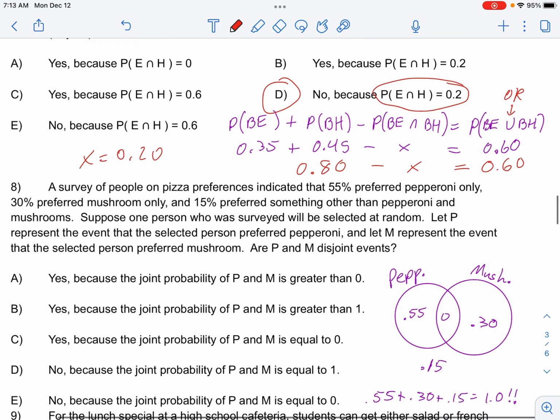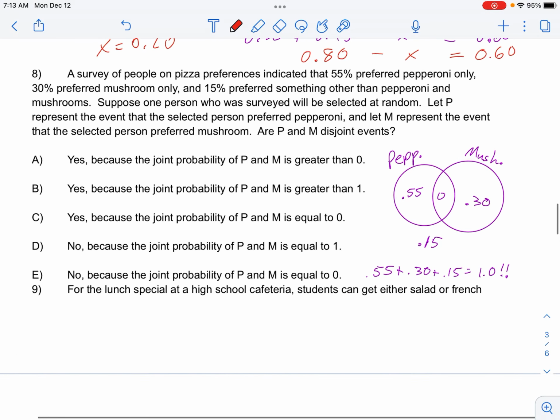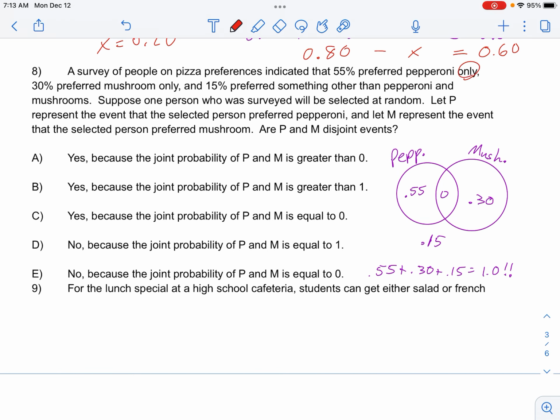at the same time. Pepperoni and mushroom pizza, the word you got to pay attention to is only. So these numbers here are the only, they're not in the middle. Then it said the 15%, they don't like either one, they're on the outside. When you add all of those three up, you get 100%, which means there's nothing left for the middle. So are they disjoint? Yes, because the probability that they both happen is equal to 0.